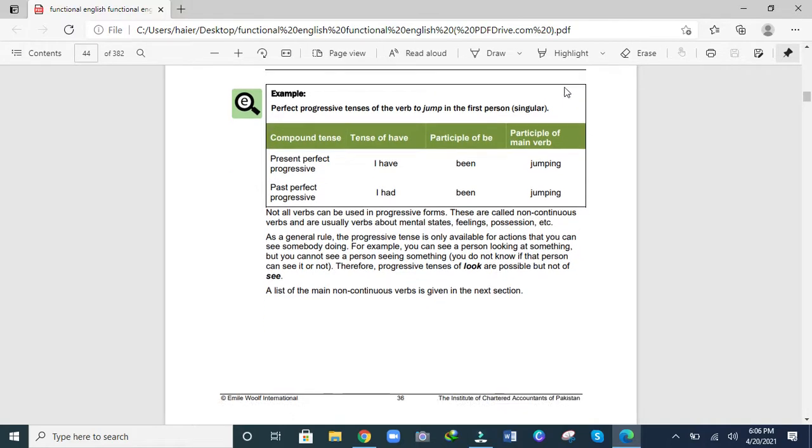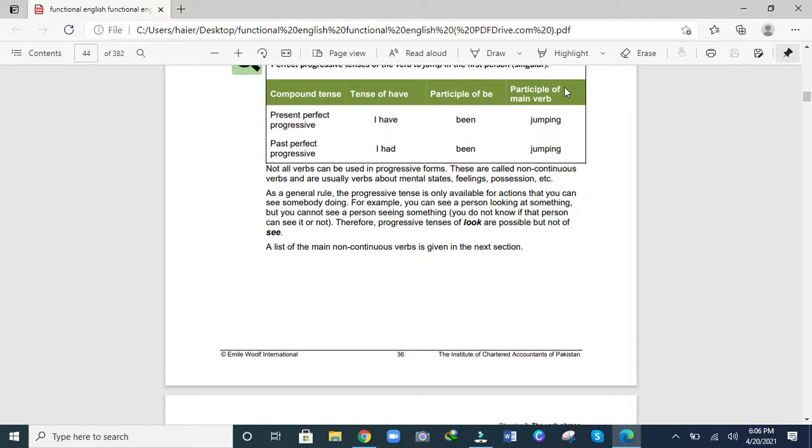Not all verbs can be used in progressive forms. These are called non-continuous verbs and are usually verbs about mental states, feelings, possession, etc. As a general rule, the progressive tenses are only available for actions that you can see somebody doing.